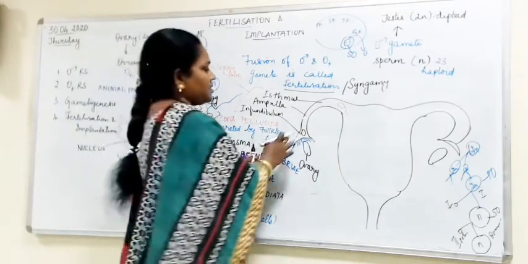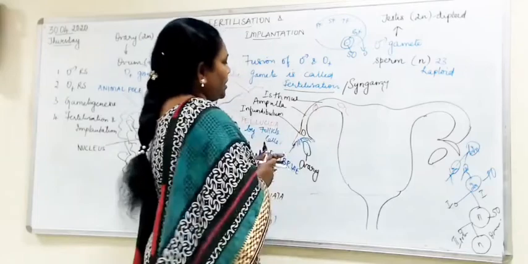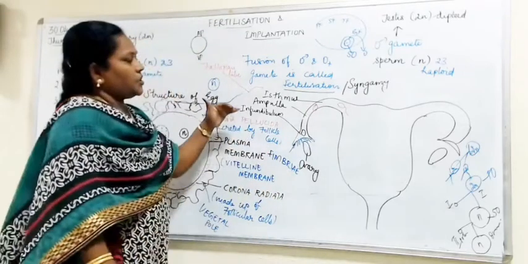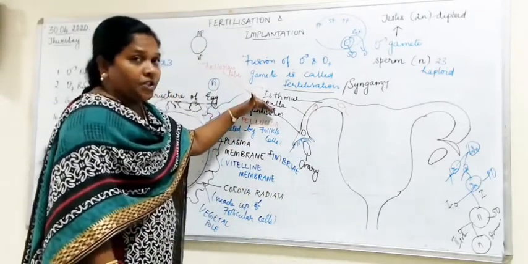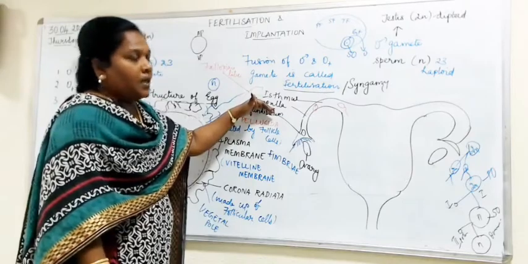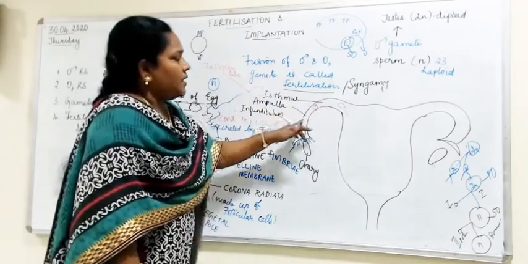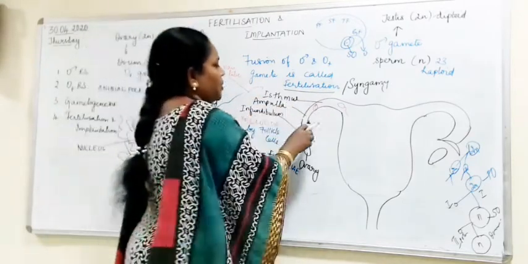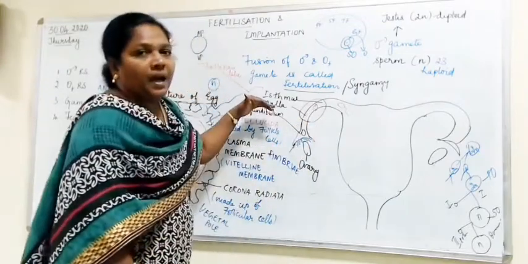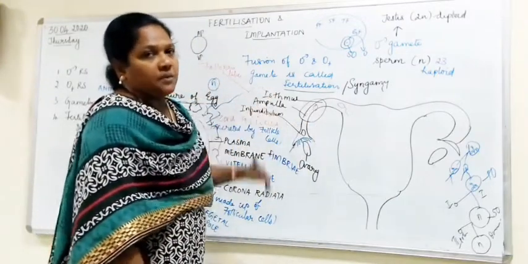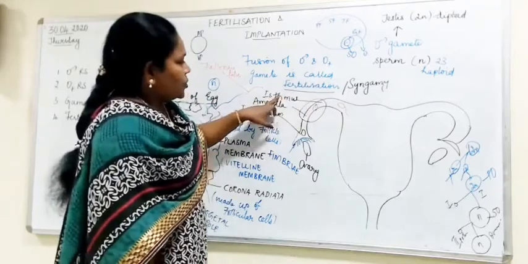Now, if this structure reaches here, in some textbooks it is mentioned that fertilization occurs at the ampulla region. But actually, it takes place in the ampullary isthmus junction. Only in this portion. You call that the ampullary isthmic junction. Both portions.